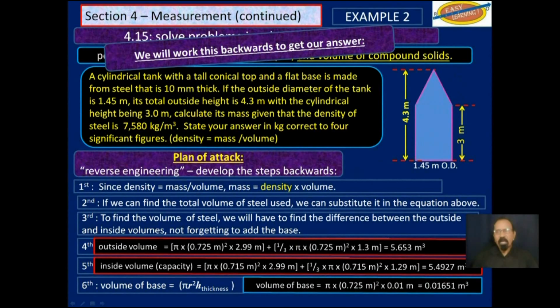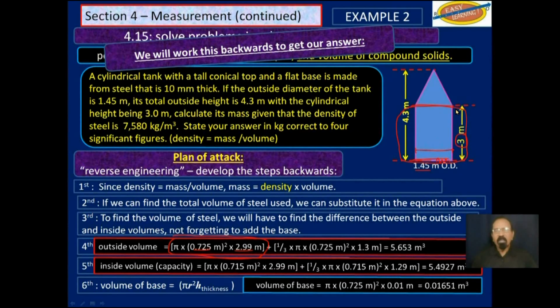So now we'll find the outside volume, but we need to be very careful here. Outside diameter is 1.45. So the outside radius will be half of that, which will be 0.725. But this height from here to there is now 3 meters. You have to take out that 1 centimeter thickness for the base. And so you get 2.99 meters. So this will give us the outside volume of the cylindrical part here.